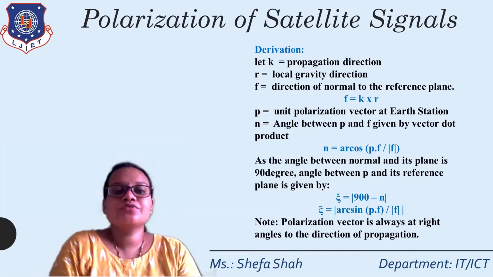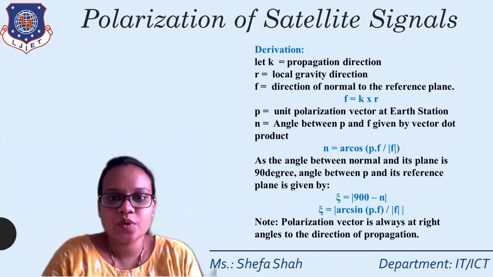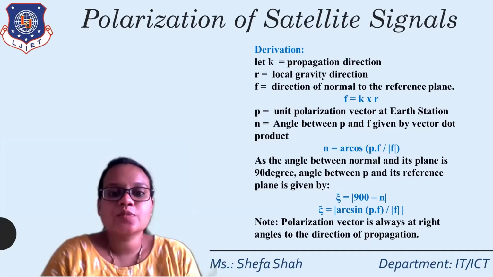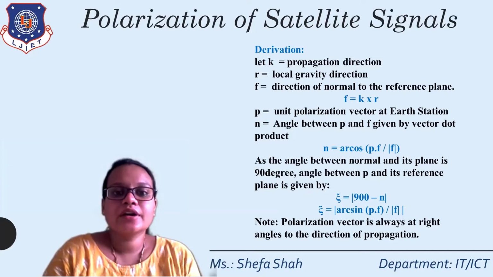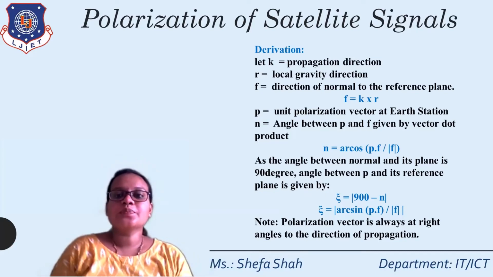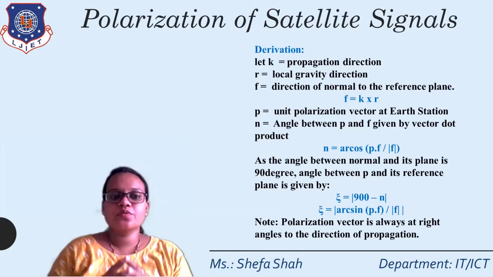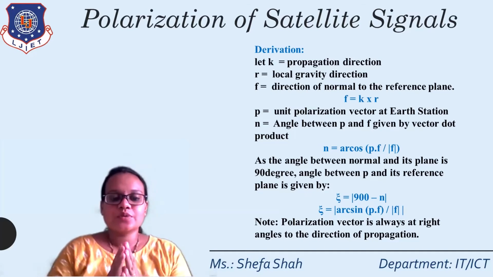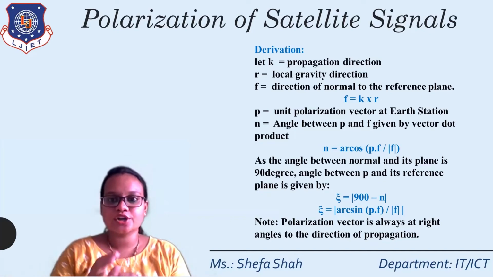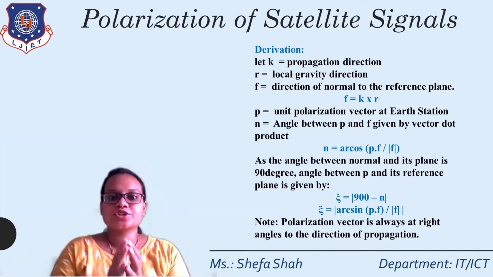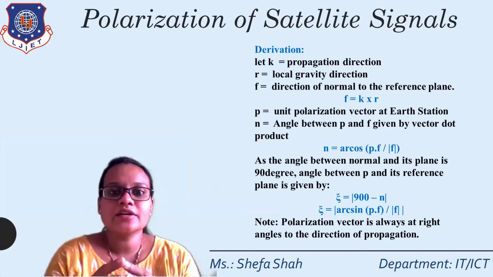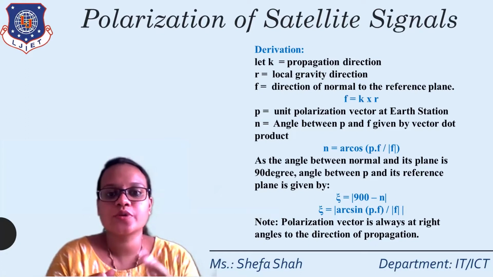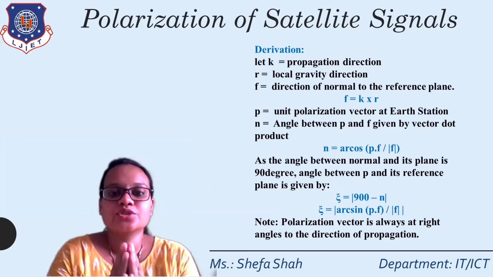For the derivation, let small k be the propagation direction, small r the local gravity direction shown in the previous figure, and f the direction of the normal to the reference plane. So f is equal to k cross r. The cross product of k and r gives the direction of the normal. Whenever we need to find the direction of a normal to the reference plane, it is the cross product of the other two directions, that is f equals k cross r.